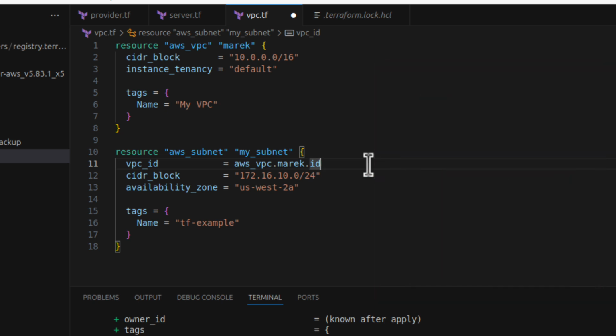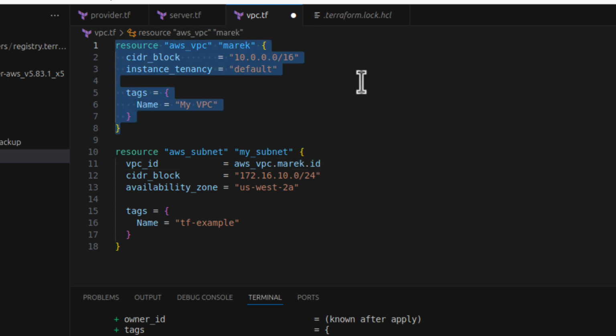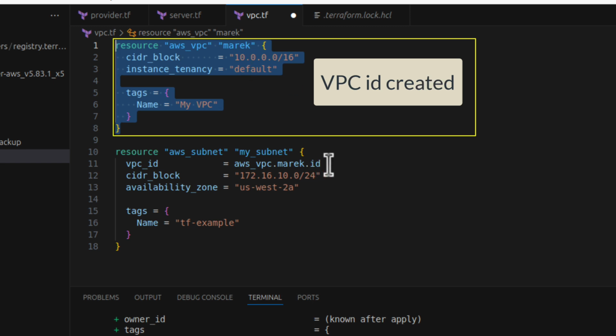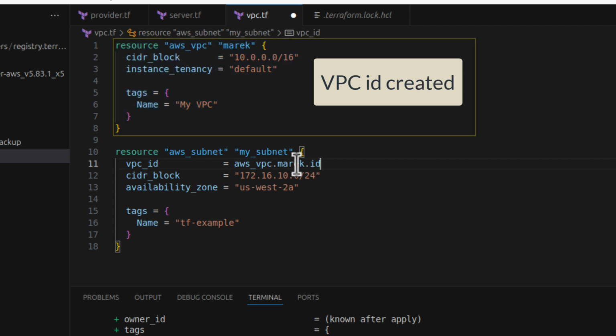Remember that the VPC ID is only known once that VPC actually exists in AWS. So Terraform has to create the VPC first. It has to wait until AWS assigns the VPC identifier, which can only then be referenced here in this line.